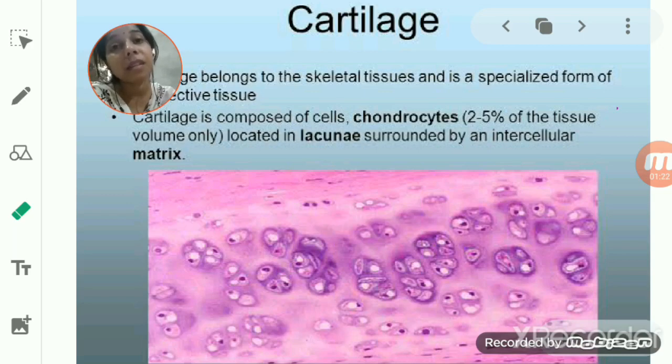Later on, if you see the dense regular connective tissues, they are classified into tendons and ligaments. Tendons help in connecting the muscles to the bone. They mainly consist of white fibrous tissue; white collagen fibers are present in it. While the ligament helps in connecting bone to bone, and it mainly consists of white collagen fiber as well as yellow elastic fiber. Now today we will continue with the same discussion by understanding the difference between the tendon and ligament.